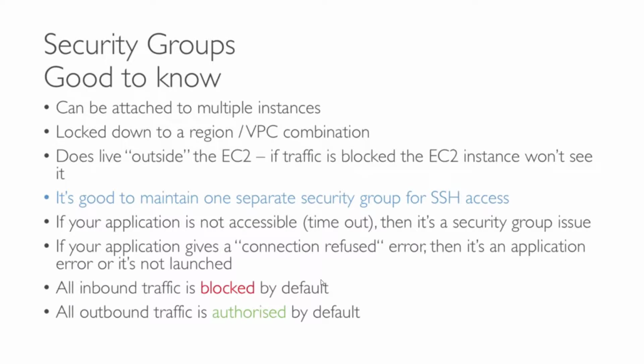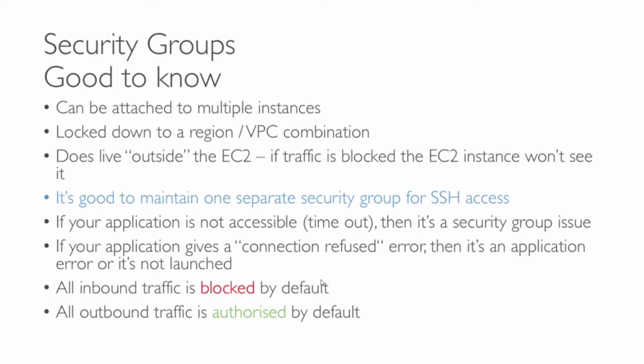Security groups are not inside the EC2 machine, they are outside the EC2 instance. So all the traffic which is blocked, your EC2 machine will not even come to know, because it's already blocked outside the machine. If there is an application hosted, it's not blocked by an internal firewall of EC2, it's blocked completely outside the EC2 by the security groups.